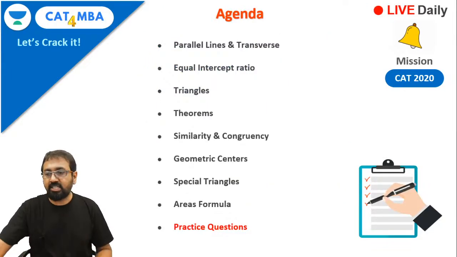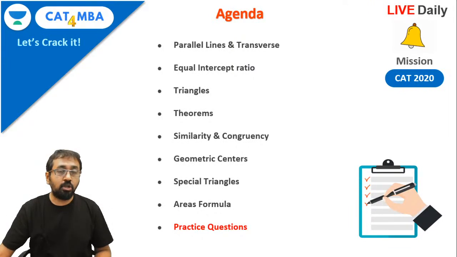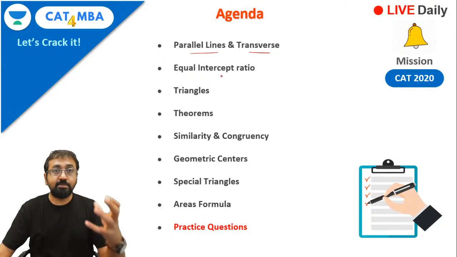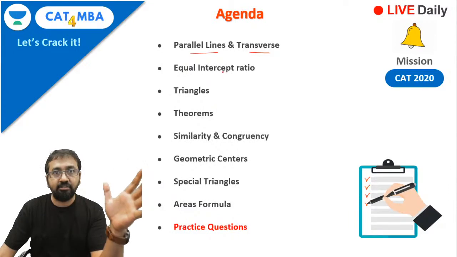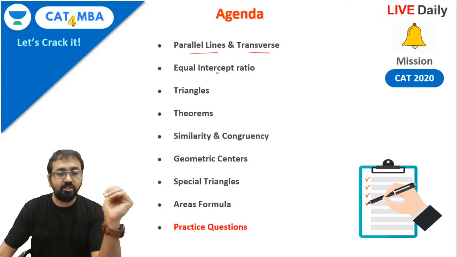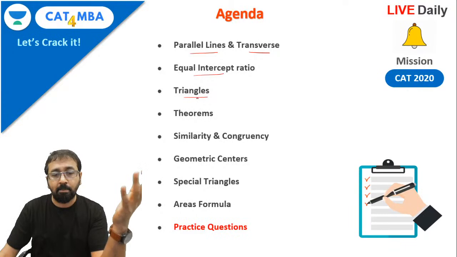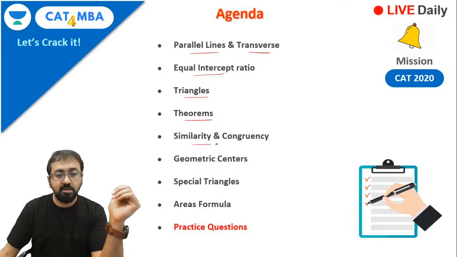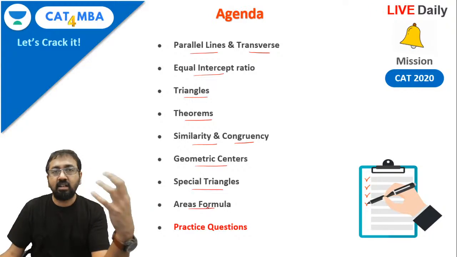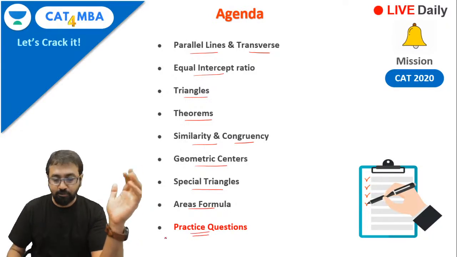Let me tell you about the agenda of this session. What all topics and concepts do we need to cover as part of this triangle topic? We'll be discussing parallel lines and transversal related concepts. Sometimes questions have been asked straight away based on just parallel lines, so we need to be very well versed with that. Then we'll discuss certain theorems, the equal intercept ratio theorem. Then we'll discuss triangles in detail, different types of triangles and their properties. Then a few more theorems, similarity, congruency, geometric centers, special triangles, and other important points. And of course, we are going to practice plenty of questions.